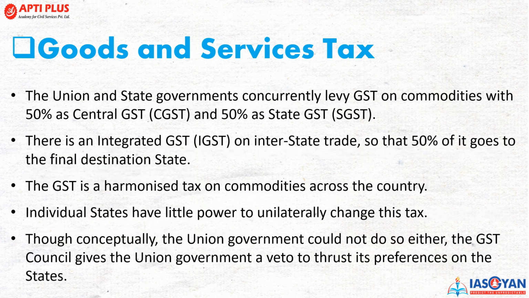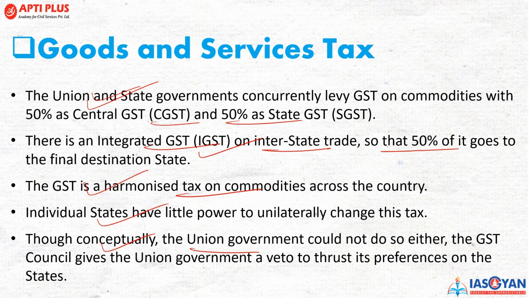Now, goods and services tax की बात करें, the union and state governments concurrently levy the GST on commodities, that is 50% central GST and 50% state GST. There's integrated GST as well for interstate trade, so that 50% of it goes to the final state. And the GST is harmonized as the tax rate on commodities across the country. Individual states have little power to unilaterally change the structure, and conceptually the union government could also not do so.